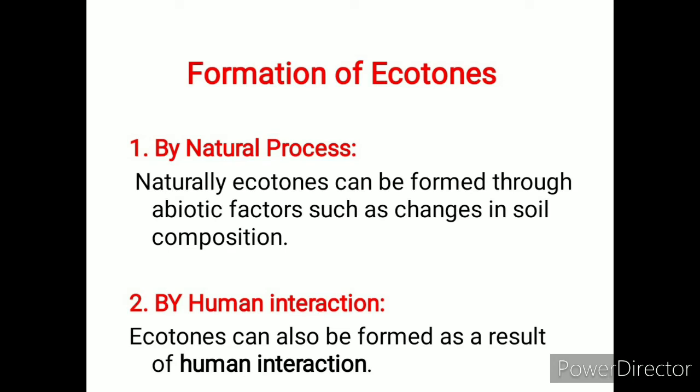Ecotones are very common on mountain ranges due to the wide variety of climatic conditions observed on the slopes of mountains. Now the second cause is human interaction. Ecotones can also be formed as a result of human interactions, for example, the transition between areas of forest and cleared land.